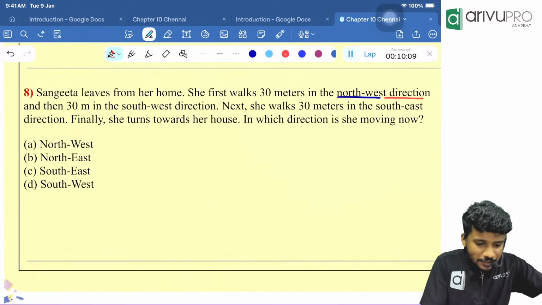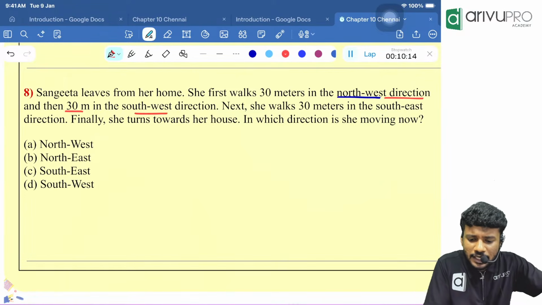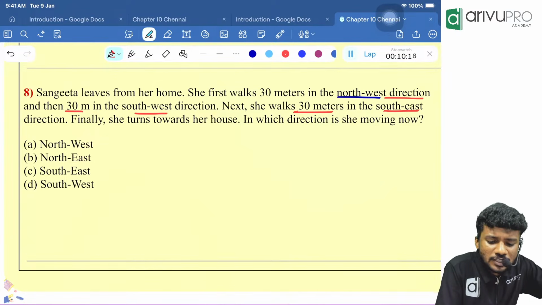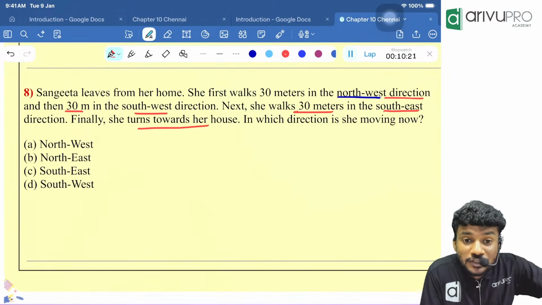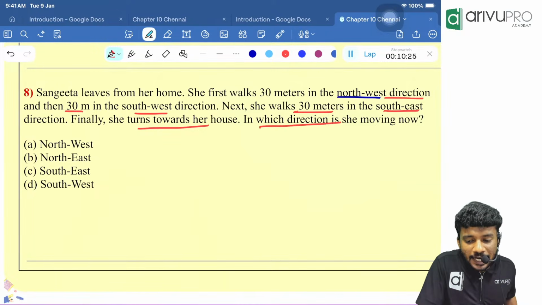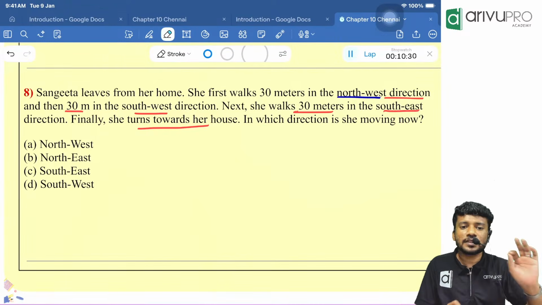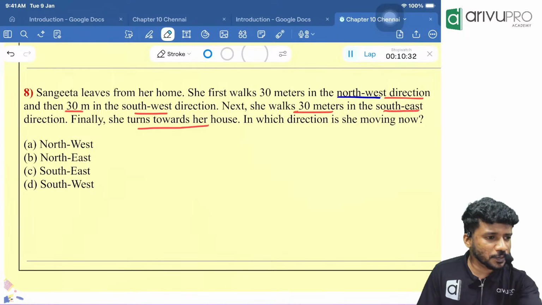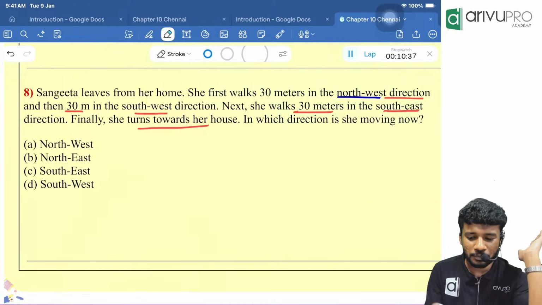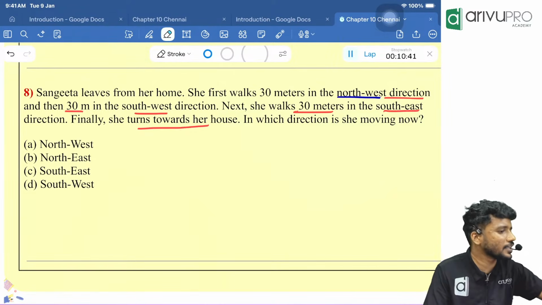Northwest direction. Then 30 meters in the southwest direction. Next, she walks 30 meters in the southeast direction. Finally, she turns towards which direction? Towards her home. In which direction is she moving right now is the question they are asking. Now people, I told you with respect to north, I told you with respect to south and all. But here they are telling north, west, southwest, northeast, southeast and all.